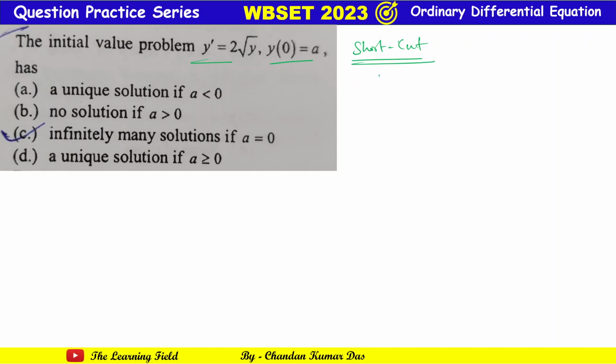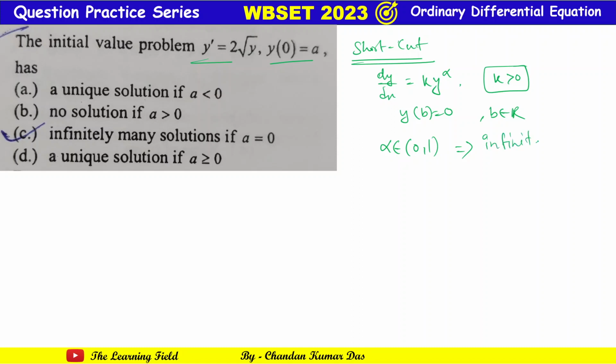So we know if dy/dx equal to, suppose, k into y to the power alpha, and k is obviously always greater than 0. Okay, now if y of b equal to 0, where b belongs to R, and if alpha belongs to (0,1), then this always gives infinite solution. And one more thing to notice: y of b equal to 0, here b equal to 0.